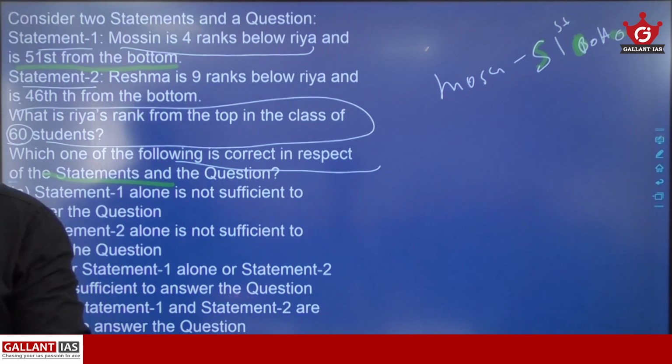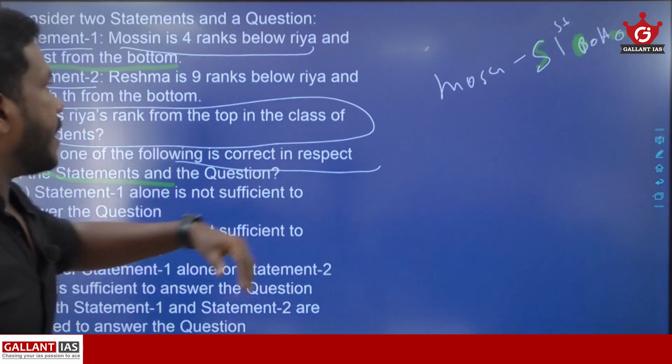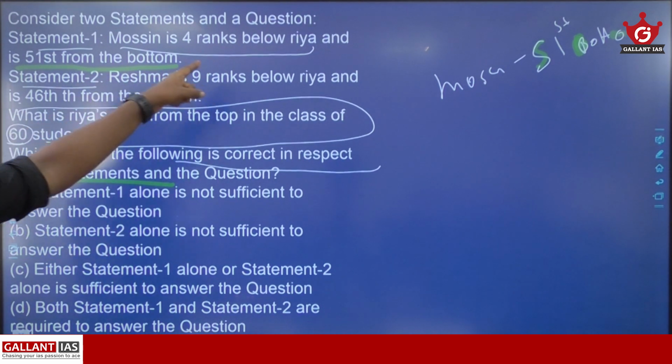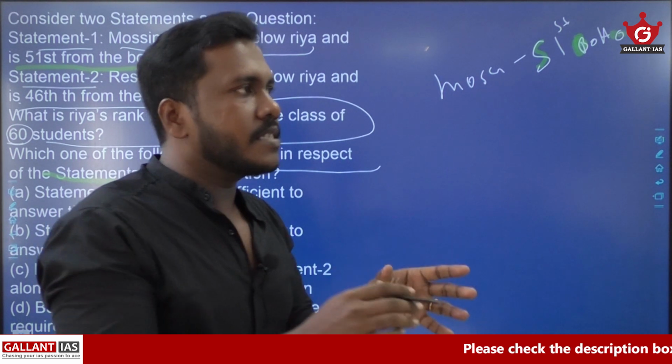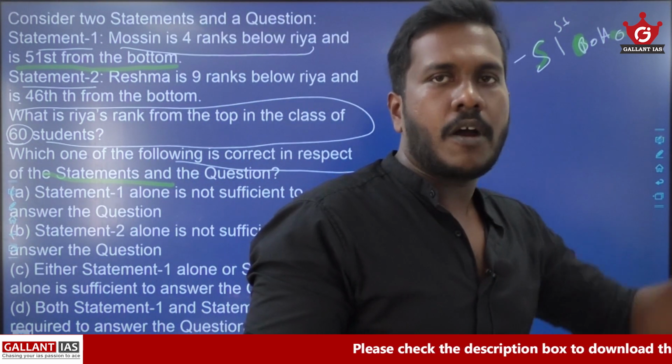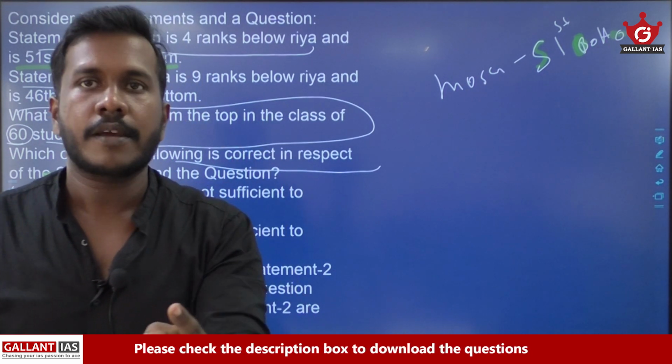If we can identify Mohsin's rank from top, then that rank minus 4 will be the rank of Ria. Am I correct or not? If we can identify Mohsin's rank from top, then that rank minus 4 will be the rank of Ria.